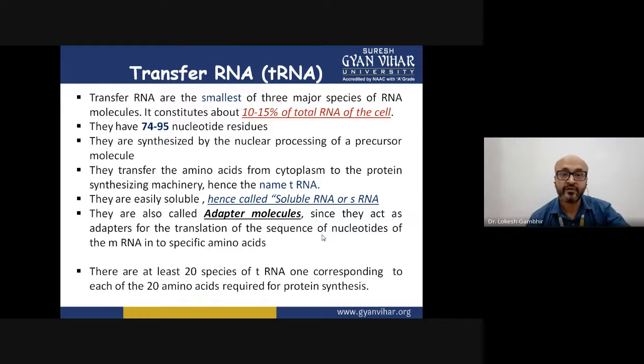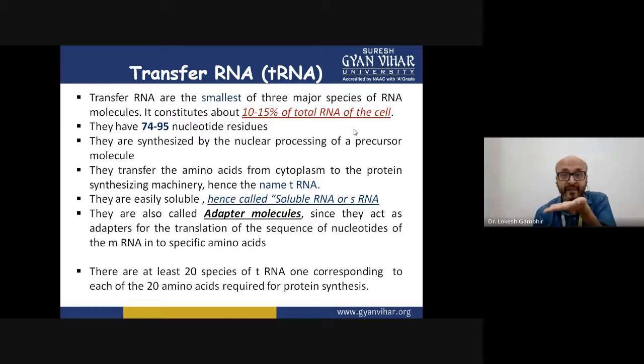Then let us now focus on tRNA. We had already discussed 2 forms, that is mRNA and rRNA. Now we are focusing on another very crucial type of RNA, that is tRNA. tRNA is called transfer RNA. Why the word transfer? Why was there a need to call it transfer? Because of its function, what it performs, what it is doing.